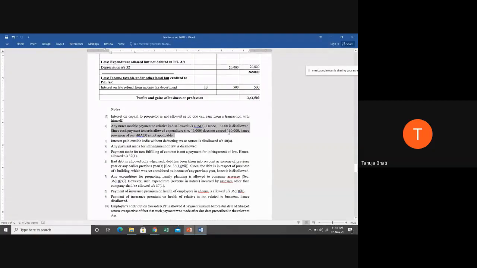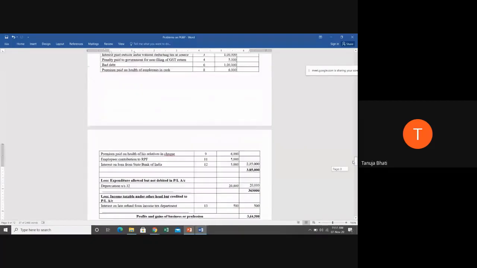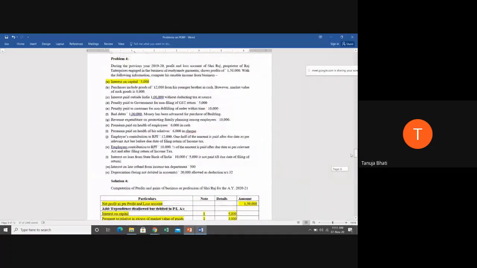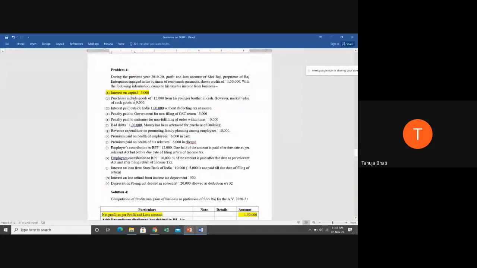Now, students, one more. When I was teaching you provisions, we came across one provision under section 40A(3), which says that if a proprietor is making a cash payment in excess of 10,000, the entire amount will be disallowed. But here that provision will not apply. Why? Because here we are allowing only 9,000, which does not exceed 10,000.